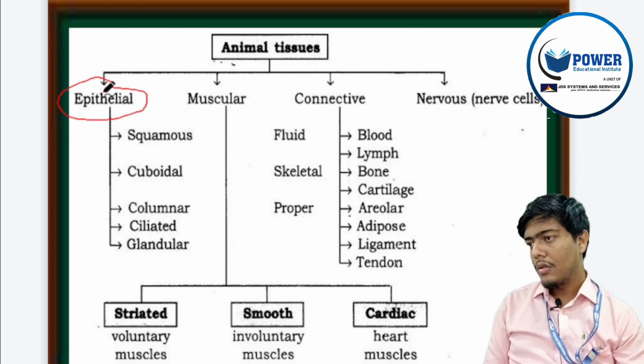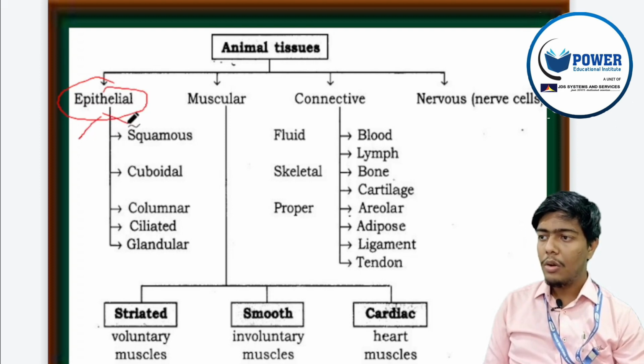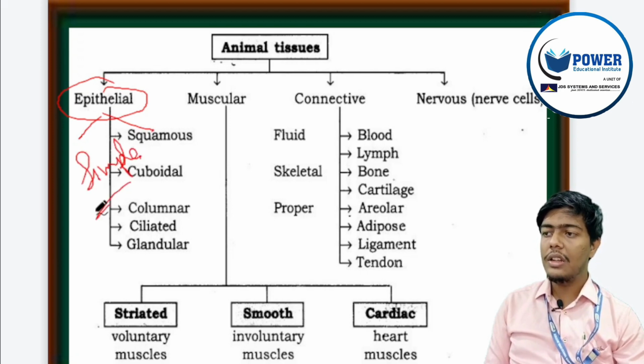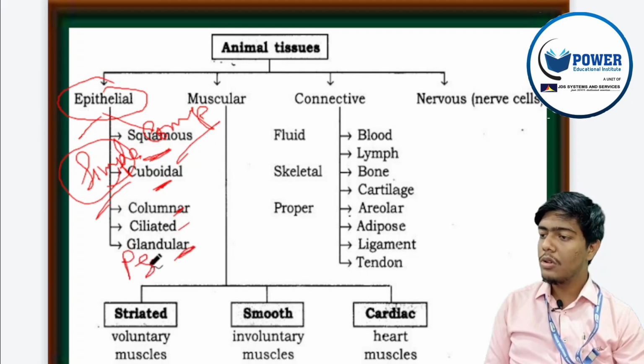Epithelial tissues can be classified into mainly two types: simple epithelial tissue and compound epithelial tissue. Simple epithelial tissue can be squamous, cuboidal, columnar, ciliated, glandular and pseudostratified.